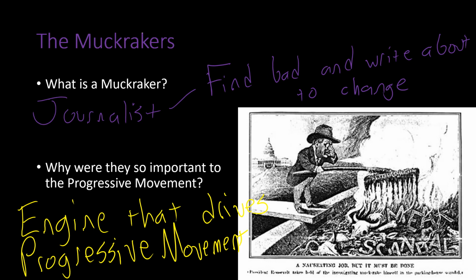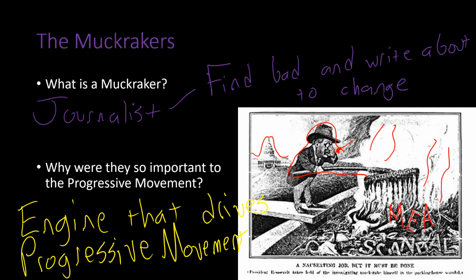And we're going to talk about three of them here individually. But before we do that, let's just look at this cartoon. This cartoon is a great example of muckrakers. What you have here is President Teddy Roosevelt. You can see the Capitol building back here in the background. And he has this rake, and you can see he's holding his nose. Obviously what he's raking here smells. You can see all of these stink lines coming up from it, and it says down in here meat scandal, and we're going to talk about the meat scandal in a second.